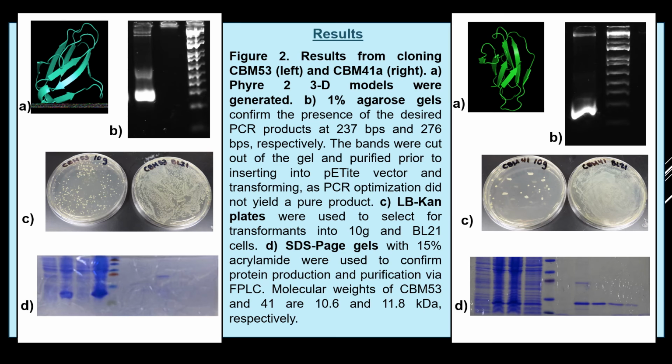These bands were cut out of the gel and purified prior to inserting into the vector and transforming, as PCR optimization did not yield a pure product. Next, C, the LB kanamycin plates were used to select for transformants into 10G and BL21 cells. The SDS-PAGE gels were used to confirm protein production and purification via FPLC. The molecular weights of CBM53 and 41 are 10.6 and 11.8 kilodaltons, respectively.